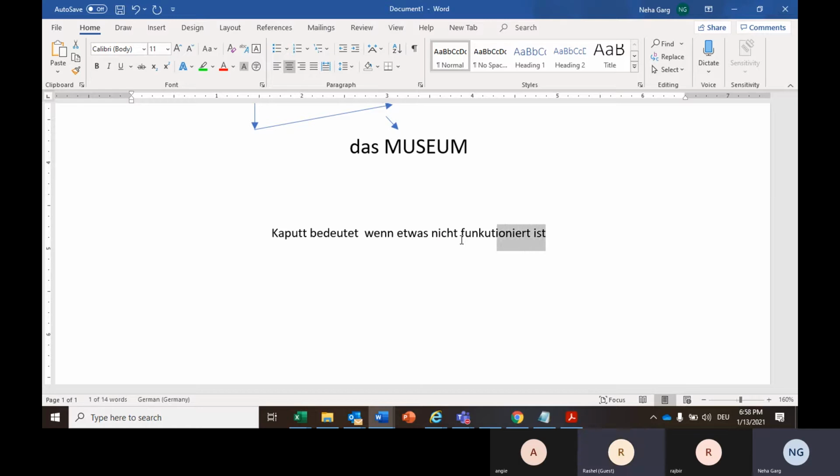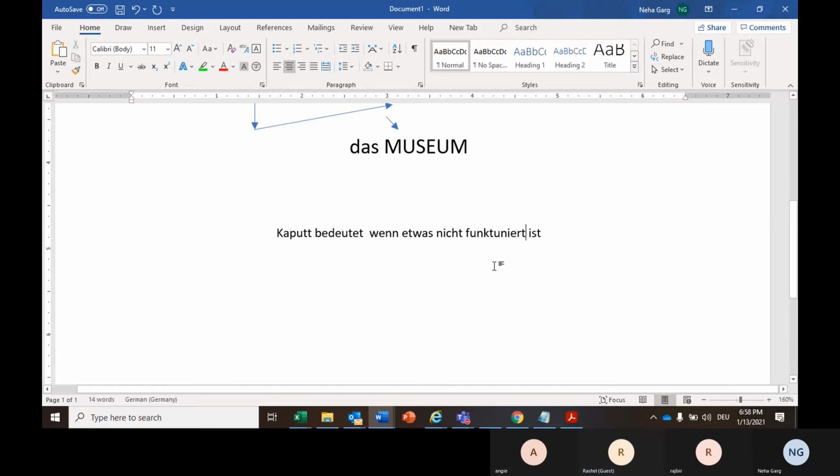Read it. This is what I was saying. So, kaputt means when something is not working or something is not functioning.